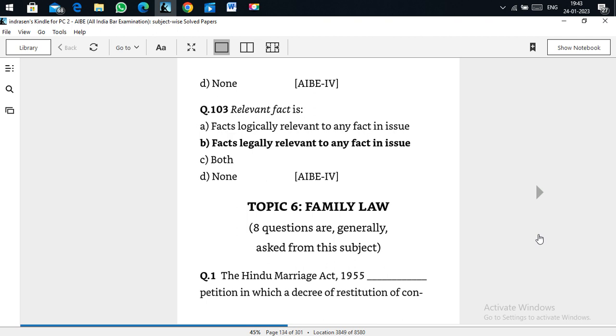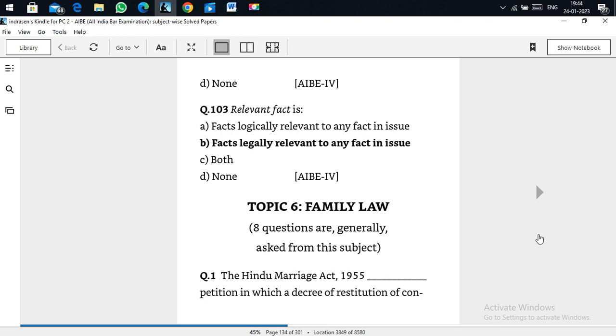And today we are covering Family Law, where we can expect at least 8 questions. Out of which, based on the previous years, we can comfortably expect 3 or 4 questions. Okay, I hope this will be useful.